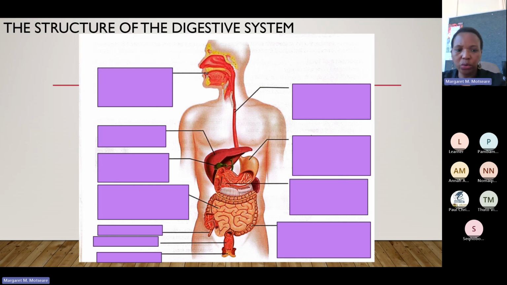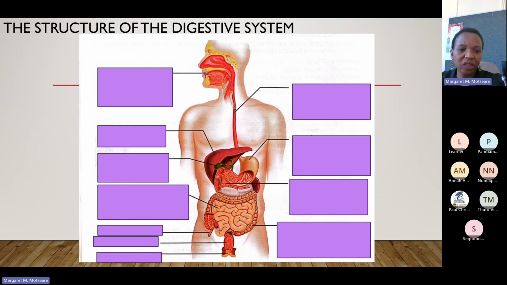And then we go to the large intestines. So this is all part of the small intestines. All of these zigzags are the small intestines. And then we have the large intestines. From here, we go up, up, up, and then horizontal, and then down, down, down. And then this is the rectum, and this is the anus. That is where we find the large intestines. You can say the large intestines, or you can say it is the colon.